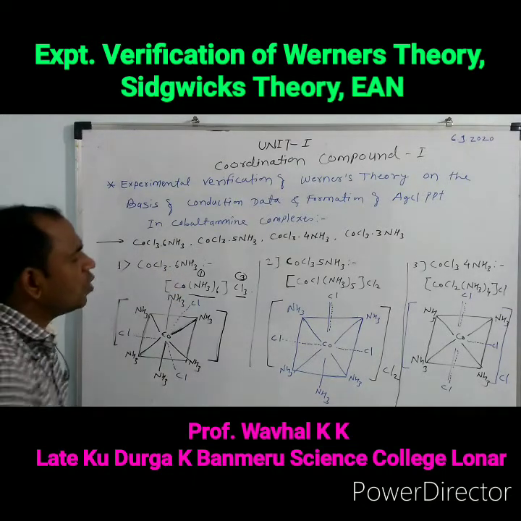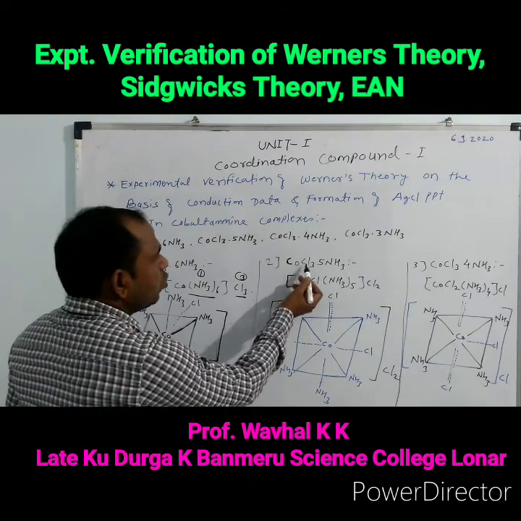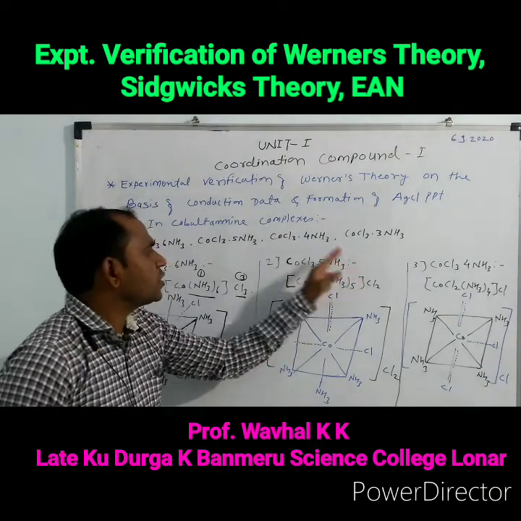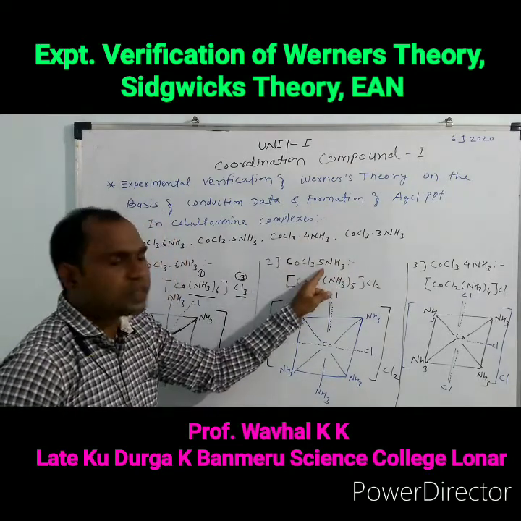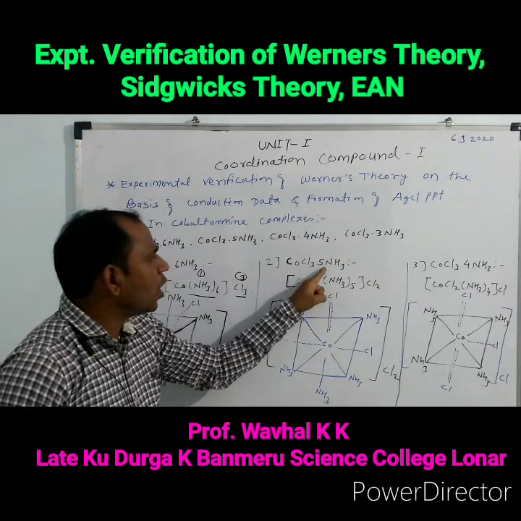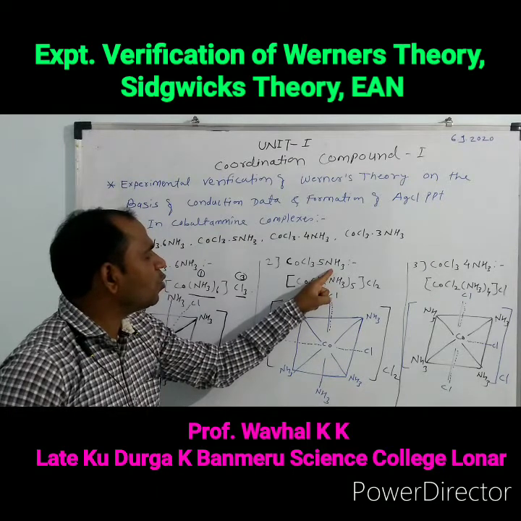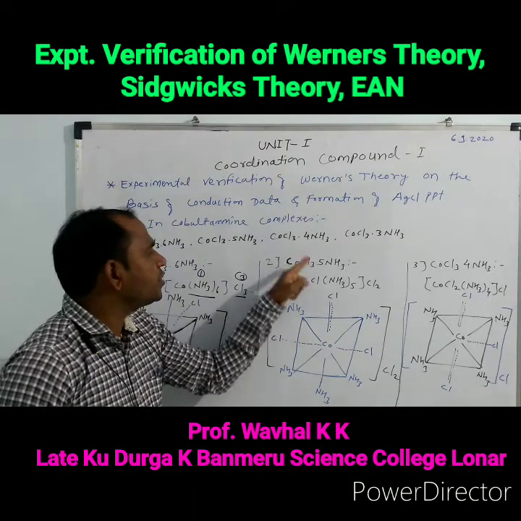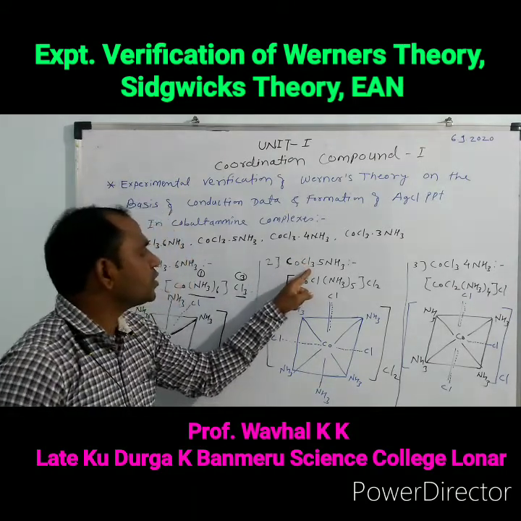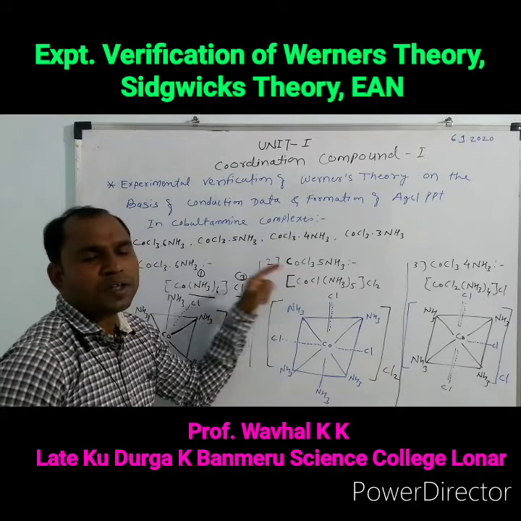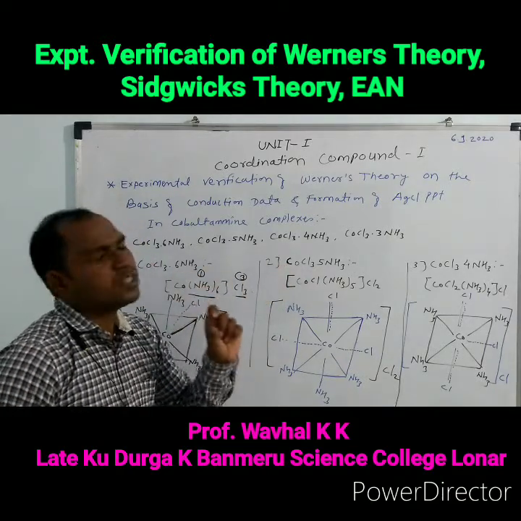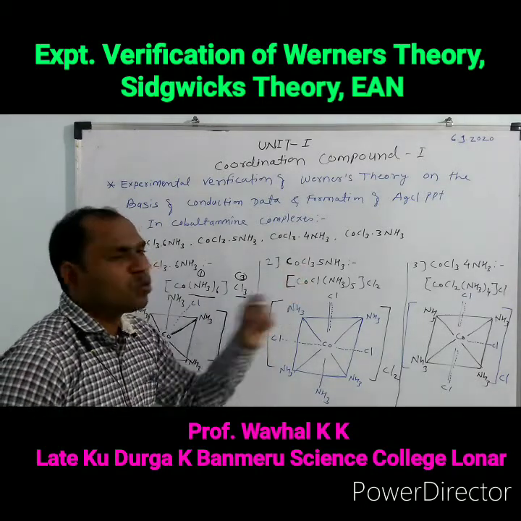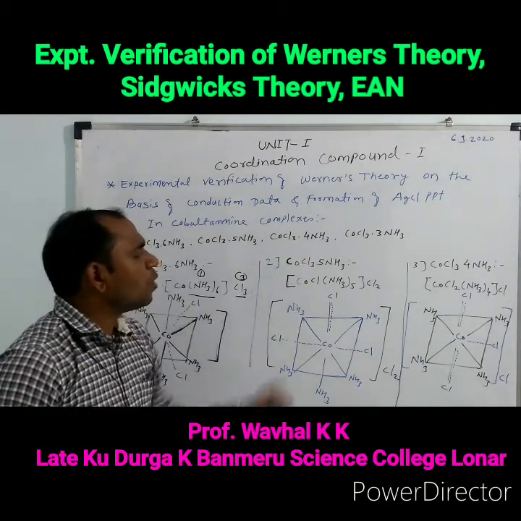The second complex is the CoCl3·5NH3 complex. In this complex, the coordination number of cobalt is 6. Five ammonia molecules are attached to the cobalt by the secondary valency, and one chlorine atom shows dual nature, as it shows both secondary as well as primary valency, and the two chlorine atoms are attached to the cobalt with the help of